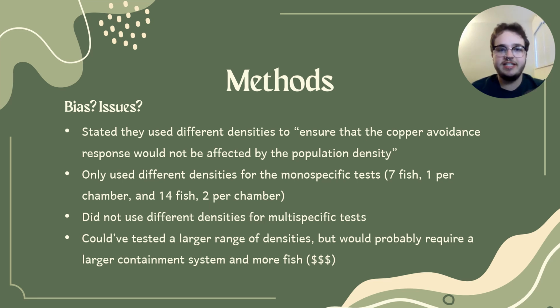They used the different densities during the monospecific test just to see if density had an effect on where the fishes went when contamination was present. And you'll see later on that they did get the expected result from that. So I understand why they only used different densities in the monospecific test. It was just to ensure that density wasn't a factor, like how they wanted to ensure in the controls that the fish weren't choosing some chambers over the others.